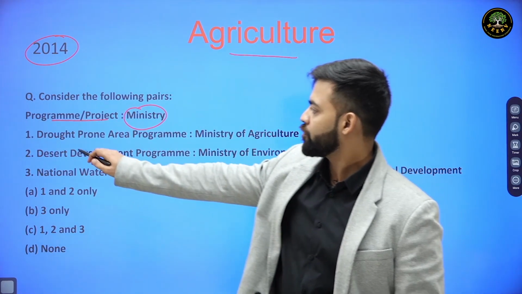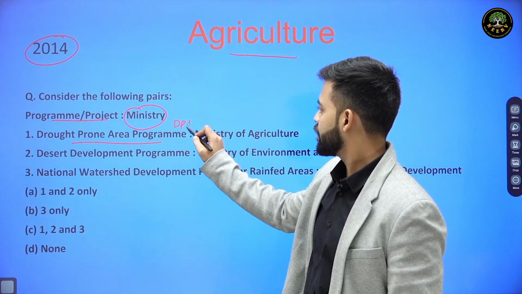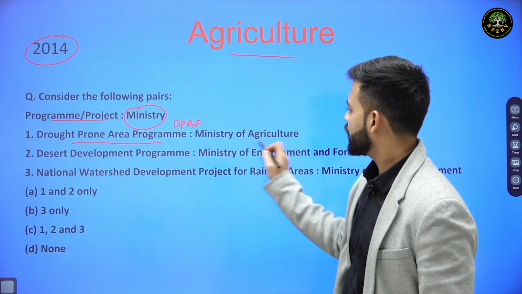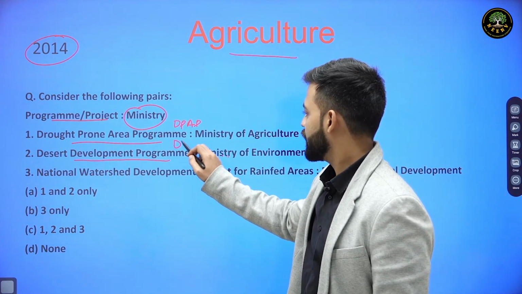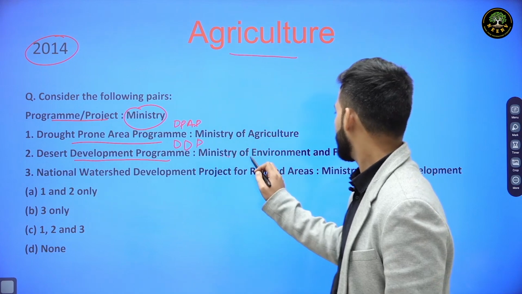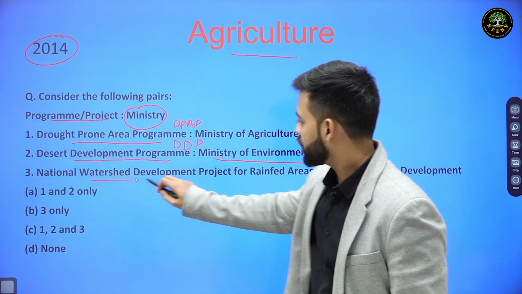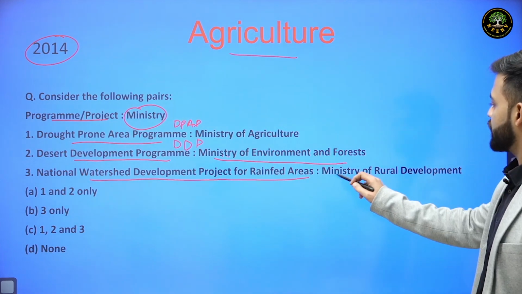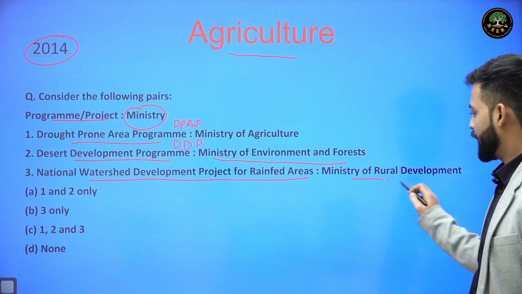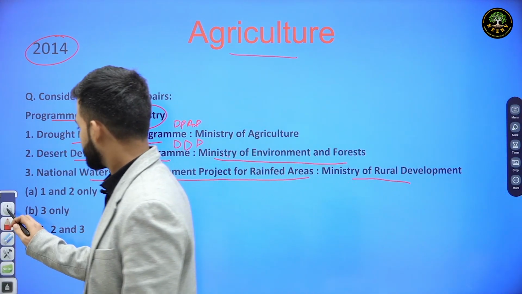First program is Drought Prone Area Program, DPAP, is related to Ministry of Agriculture. Then Desert Development Program, DDP, is related to Ministry of Environment and Forests. And third is National Watershed Development Project for Rainfed Areas, which is related to Ministry of Rural Development. Now let us look at these programs one by one.